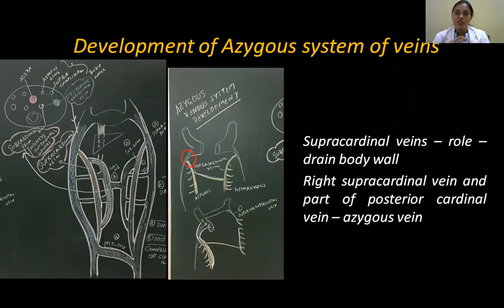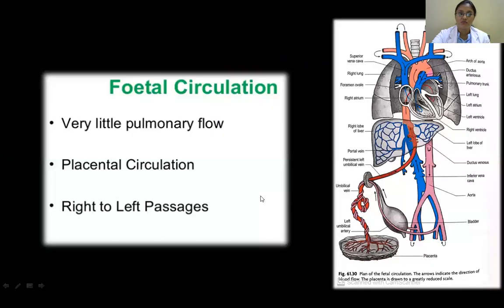Then again through a communication goes towards your right side where you have your azygous vein, and from there they go into superior vena cava. So this azygous vein is formed by your right supracardinal vein and a small portion of the posterior cardinal vein on the right side, and then this will enter into the superior vena cava. That's the azygous system of veins.